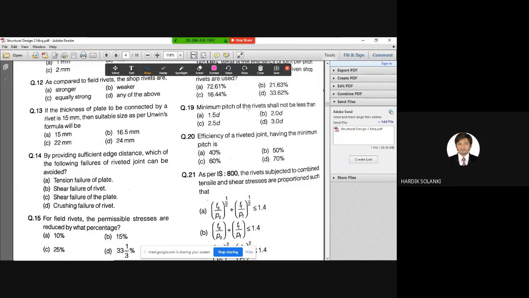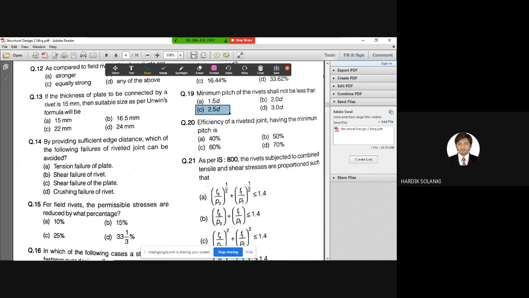Minimum pitch of the rivets shall not be less than: C, 2.5 D. Question number 19, the correct answer is C, 2.5 D. Right. So from where can you get this answer? Code. IS code. Right? So IS code.